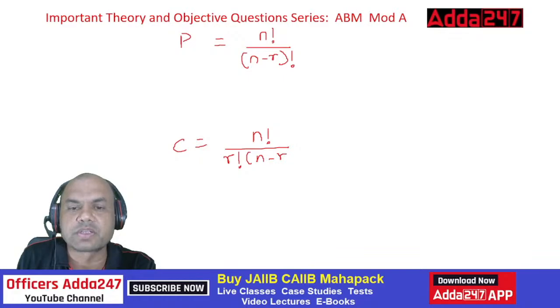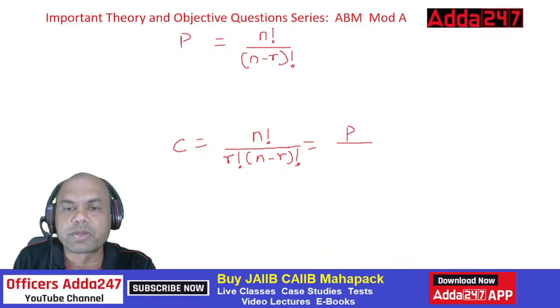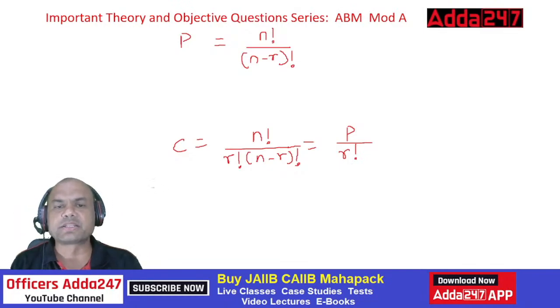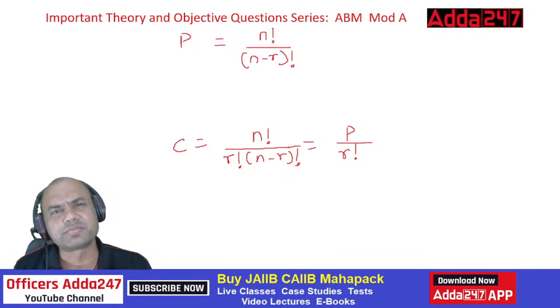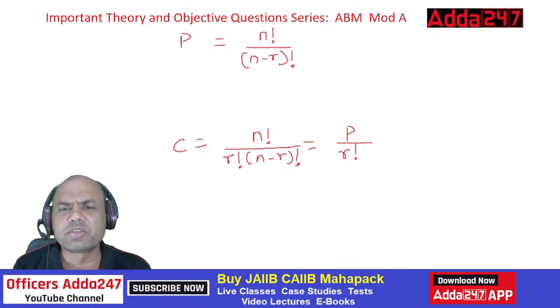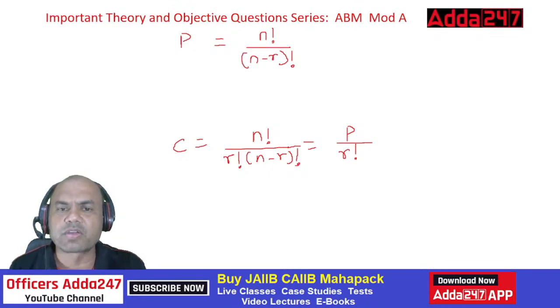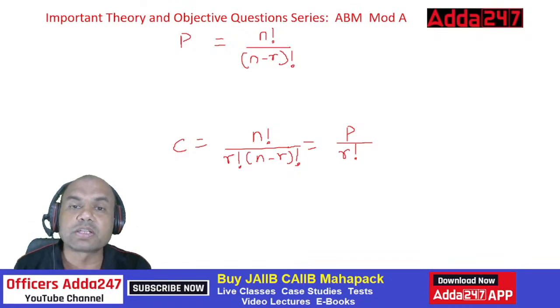So what are you doing actually? You can write this another way also: combination equals permutation upon r factorial. Even that is the right answer. So P upon r factorial, it's one and the same. While remembering the formula, always remember only one formula. You remember only the combination formula, or only permutation. Anyone is okay. But remember, what is n, what is r?